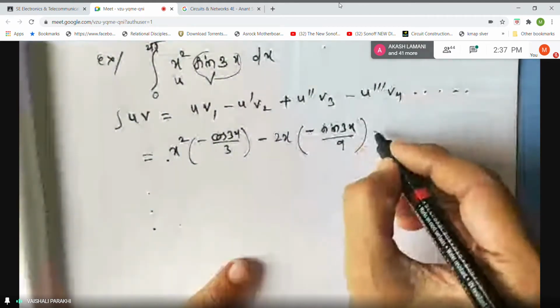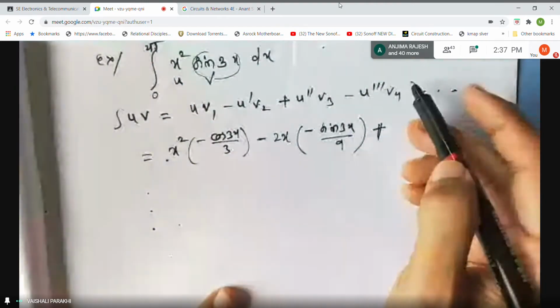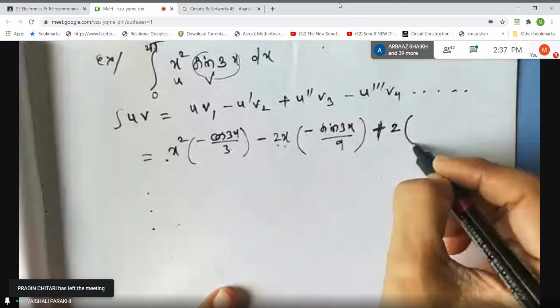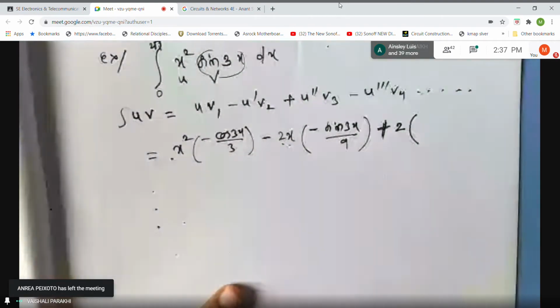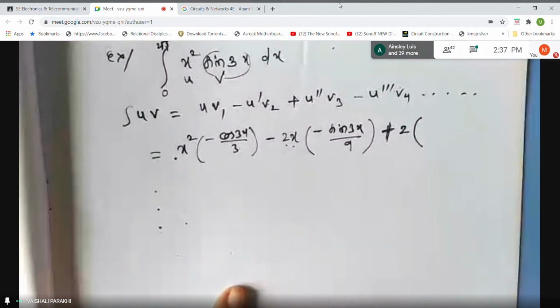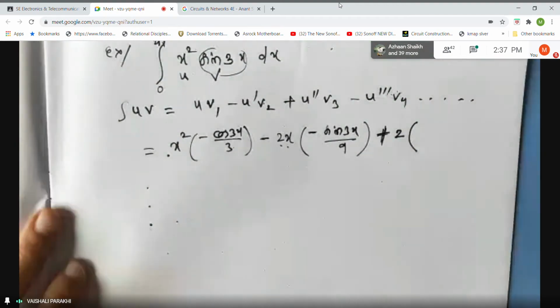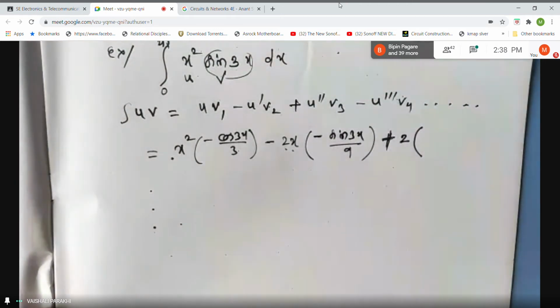Then the next sign is plus. Alternate signs, as I said, plus, minus, plus. Derivative of 2x is what? 2. Now what is derivative of sine 3x by 9? Minus sine 3x by 9. Fazila, can you tell what is integral of minus sine 3x by 9?